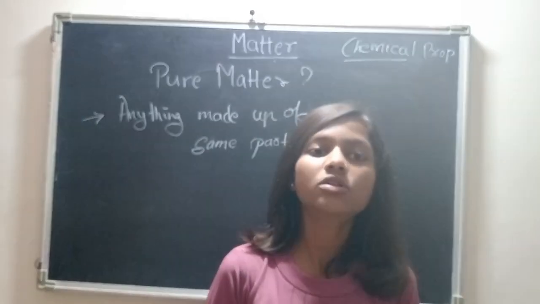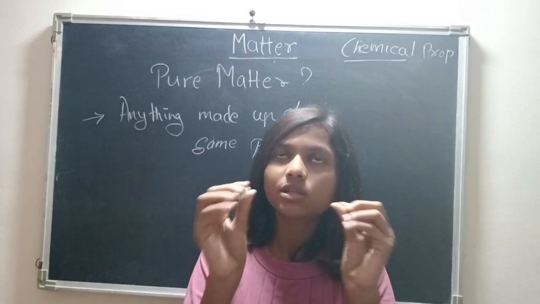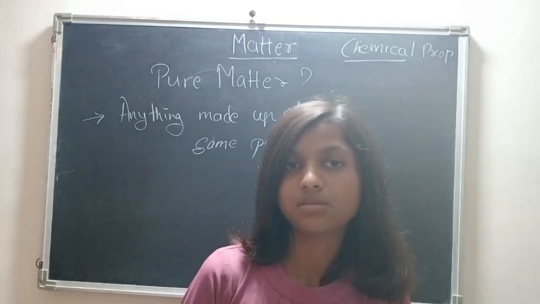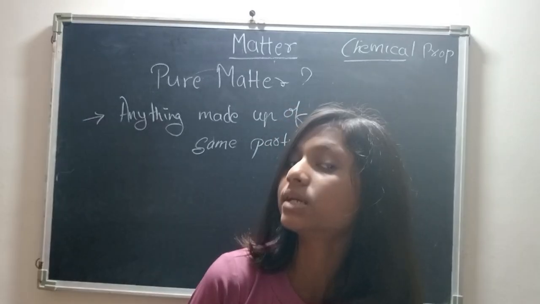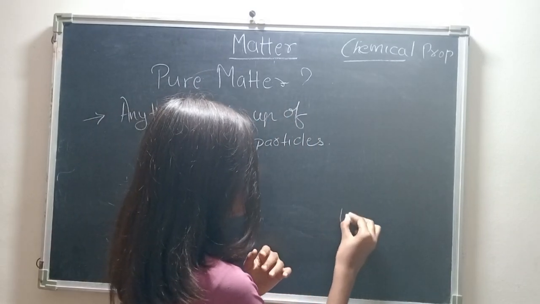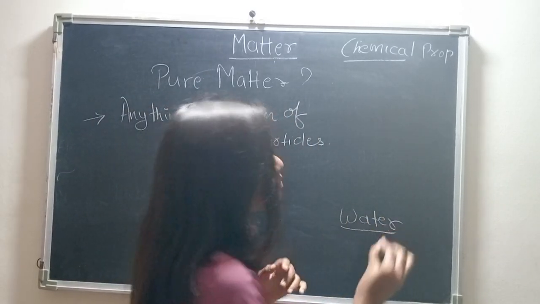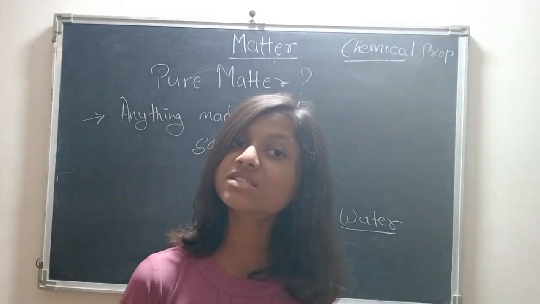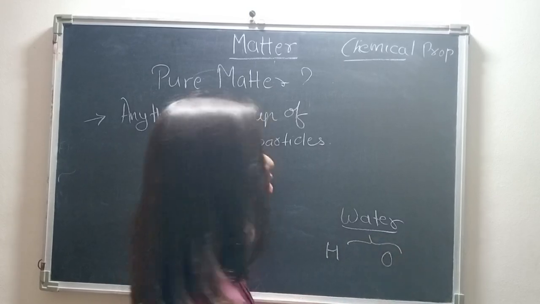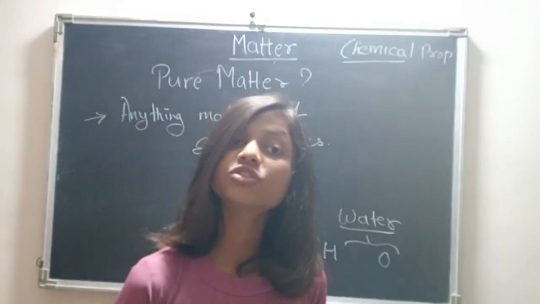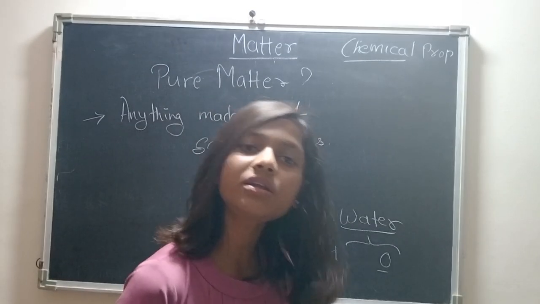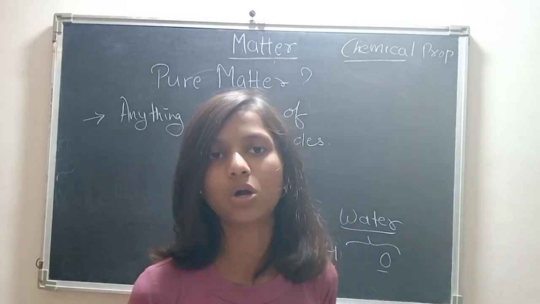So this is the point. You don't have to concentrate on the particular thing. You just have to concentrate on the thing which is made up of atoms, and which type of atoms are present in it. Now for example, if I give you the example of water, tell me, is water pure? No, water is not pure. Why? Because it is made up of hydrogen and oxygen. Two types of different particles are there inside water. Therefore I will say water is not pure.